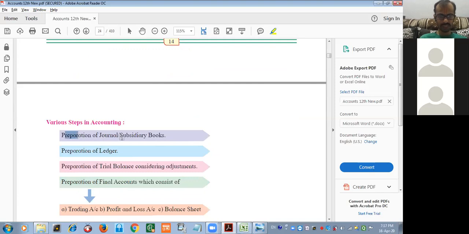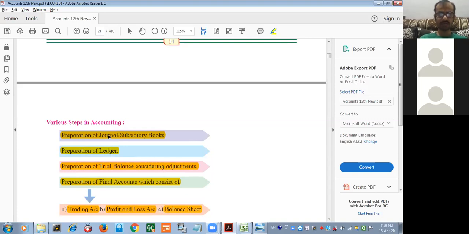Preparation of journal and subsidiary books. After that, from that you have to prepare a ledger. From the ledger you have to prepare a trial balance. And from the trial balance you have to prepare a final account. The final account consists of trading account, profit and loss account, and balance sheet. We already know all these things; in 11th standard there is a separate chapter for each.